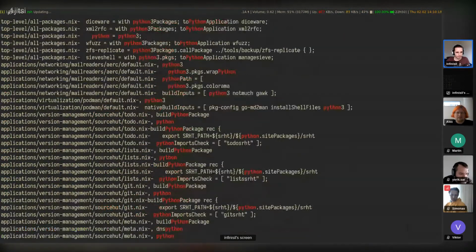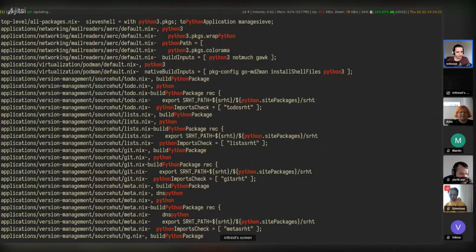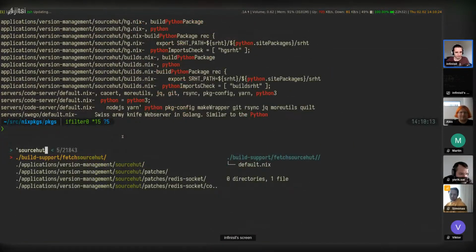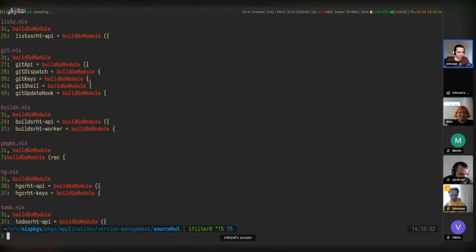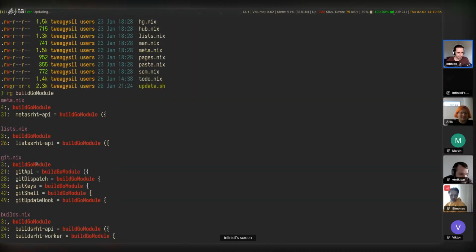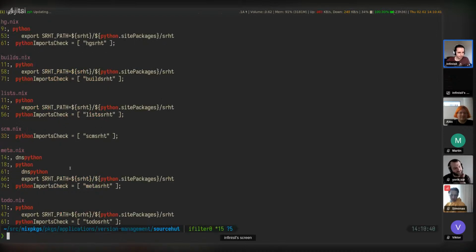Okay, so we have a couple here. SourceHut, I know that was really hard to package. Oh yeah. So let's just take a look. Build Go module. So there's a whole bunch of Go modules here. All right, and then is there also a Python? What is Python used for?